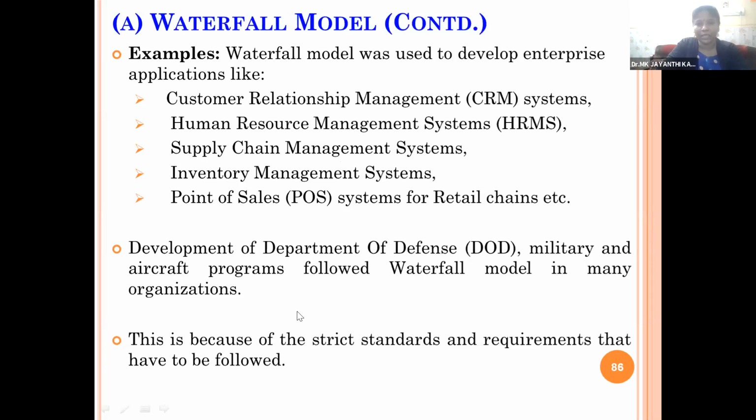Department of Defense, military and aircraft programs follow the waterfall model in many organizations. This is because of the strict standards and requirements that have to be followed. So in military, Department of Defense and Air Force organizations, aircraft maintenance projects, we are using this waterfall model because the protocols, rules and regulations, policies are well defined, and they are fixed. They won't change often. So those kinds of projects, we can make use of this waterfall model. Any doubt so far in the waterfall model?